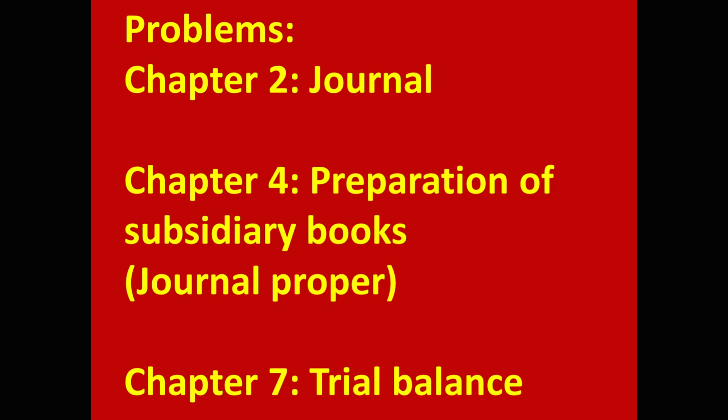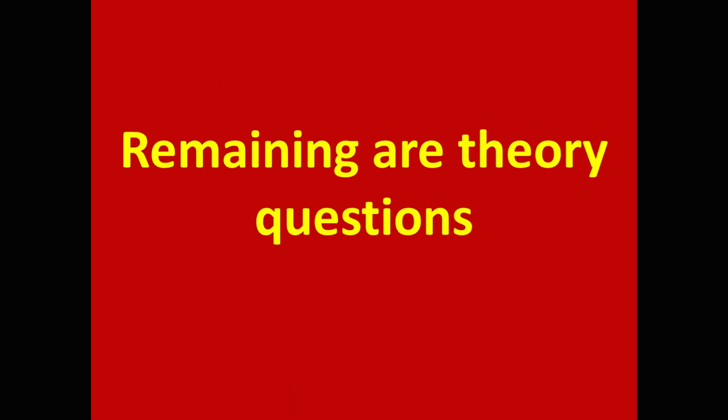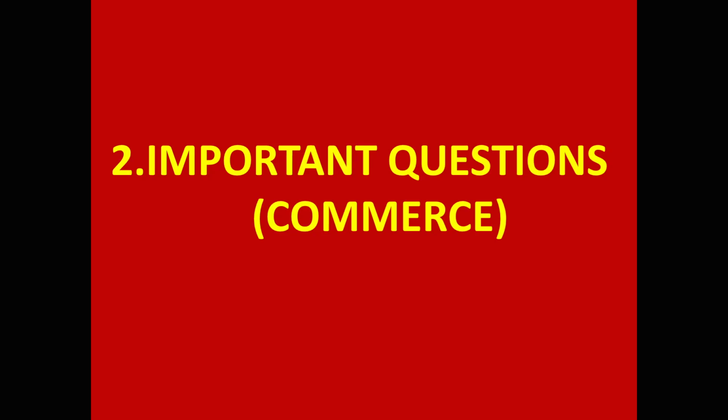In the preparation of subsidiary books lesson, 2 topics are there: subsidiary books topic and journal proper topic. Subsidiary books topic comes for 5 marks, a 5 marks problem. And from journal proper topic, a 2 marks problem comes. In journal proper, you have adjustment entries, closing entries, transferring entries, opening entries. So in public exam, you will get a problem on opening entry. Next, chapter 7, trial balance. Remaining questions are theory questions. With this, the first topic, public exam question paper pattern, is completed.